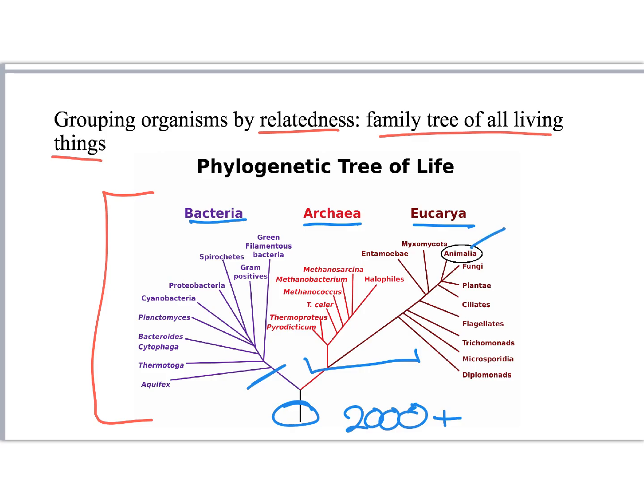Here's where we live, right here on that tiny branch. That's Animalia. One of the things that helped us clear up some of these inconsistencies of classification were, remember when I said some animals have wings, so they should be grouped together? Well, what about bats and birds? They're both animals with wings. Well, we know now that bats are more similar to humans. They are mammals, and birds are far different. So some of these structures are just convergent. It's a good thing we have that DNA to tell us.